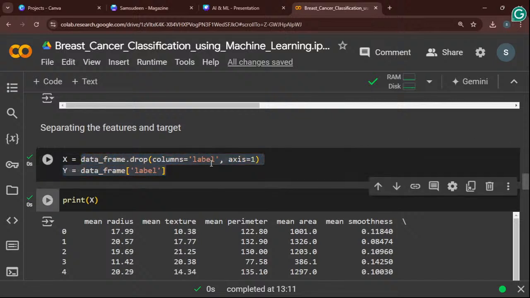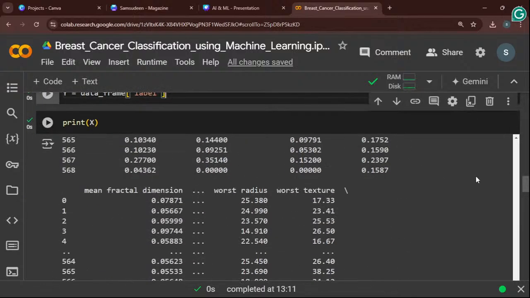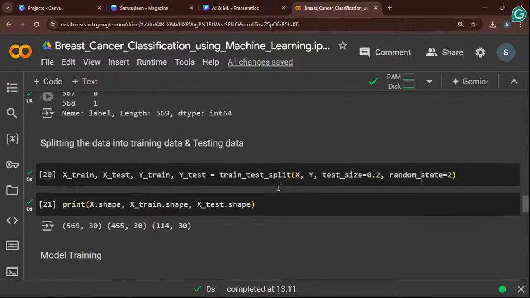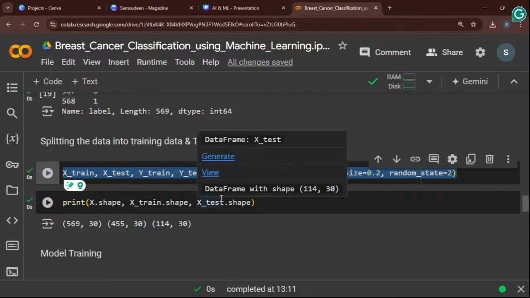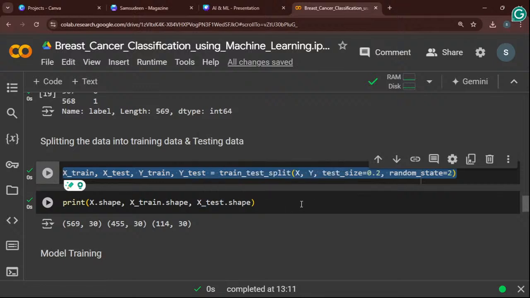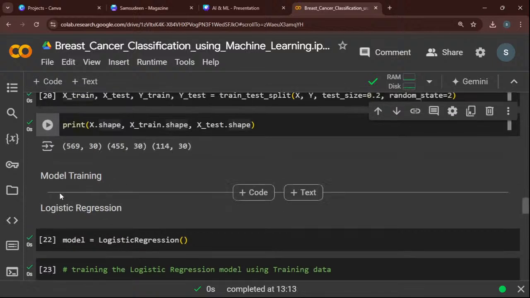So now I separate the label data into another variable, and next I am storing that and printing that. Next is the training process of the data. First I will train the data, then I will train the model, then I will check our machine's prediction. So first I will split the data and check the shape of my data, and next is the model training process.